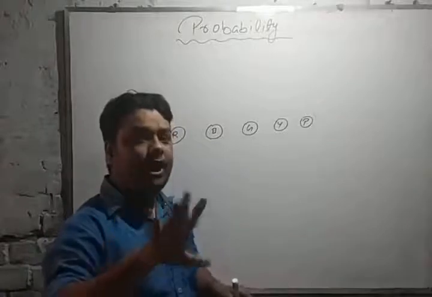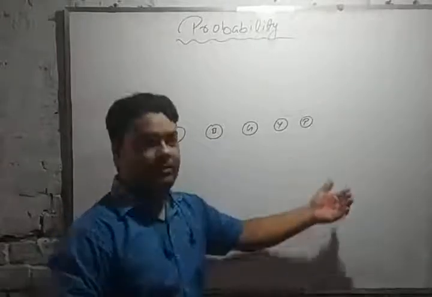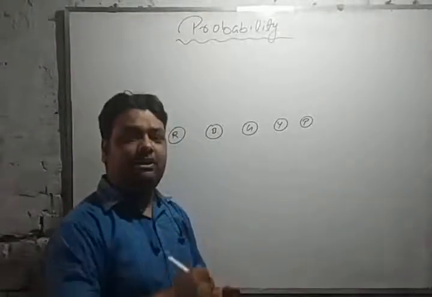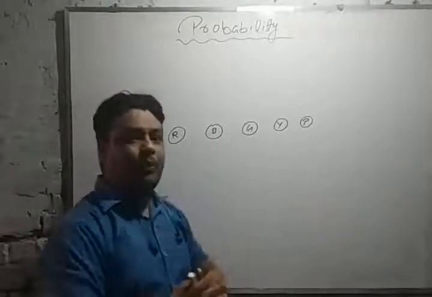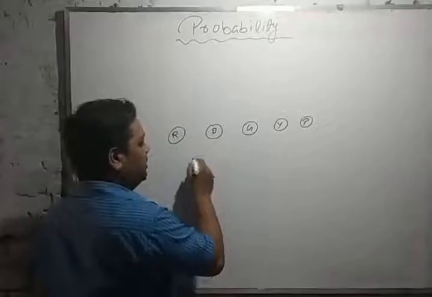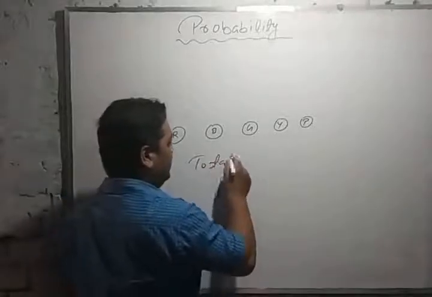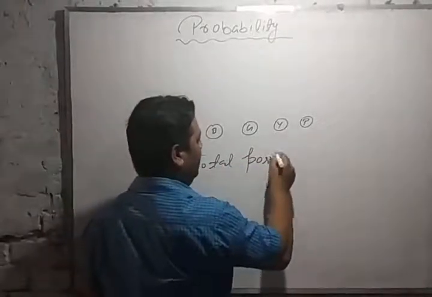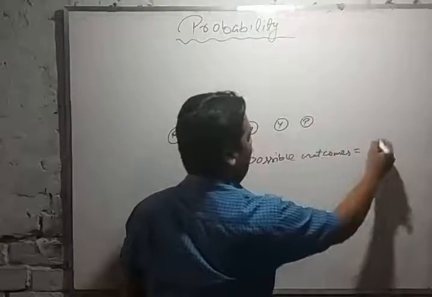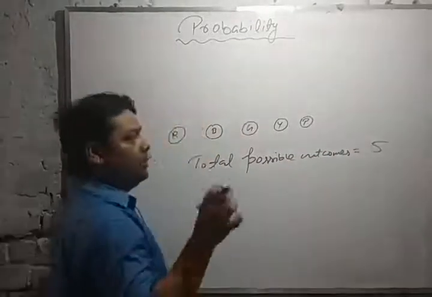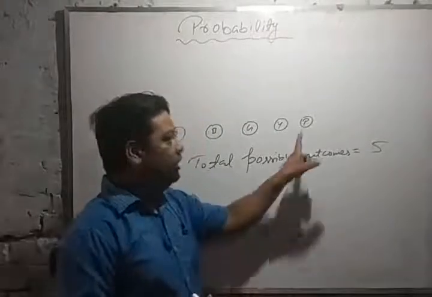It means you have tried how many times? 5 times, and that's why we can say probability is a trial also. It means we will try 5 times. So total possible outcomes will be 5.